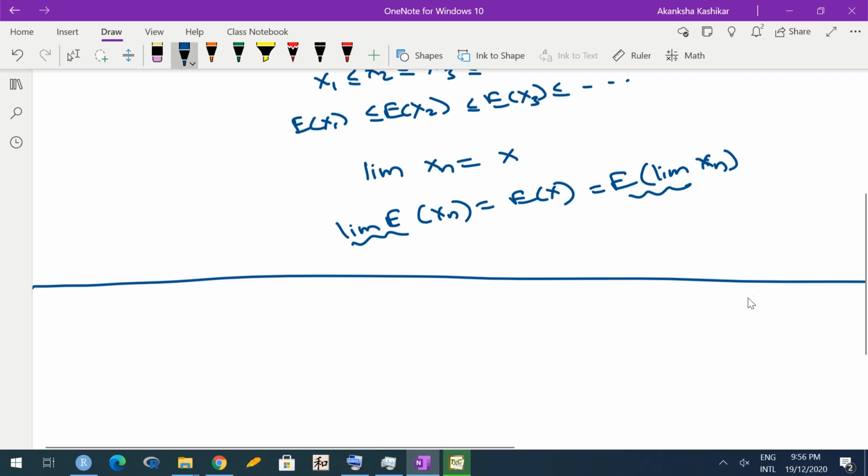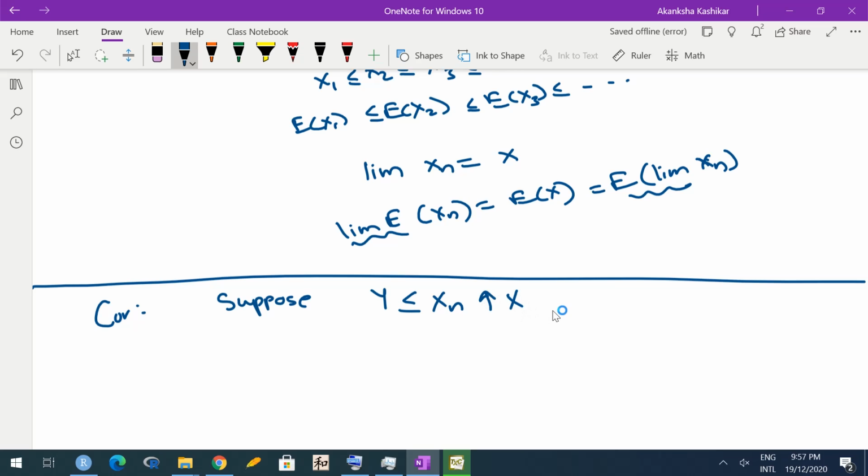So first of all, we'll talk about relaxing the assumption of non-negativity. Okay. So suppose Y is less than or equal to Xn and Xn increases to X on Omega, and Y is an integrable random variable. Okay, so I am not saying Xn's are non-negative.